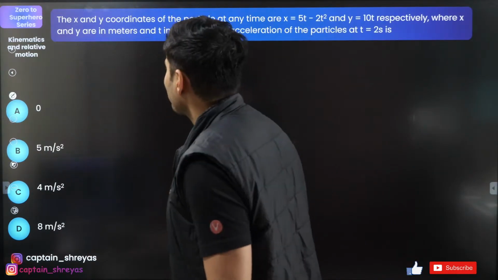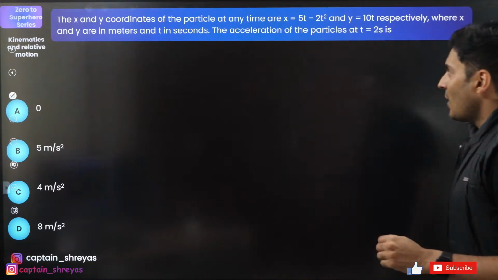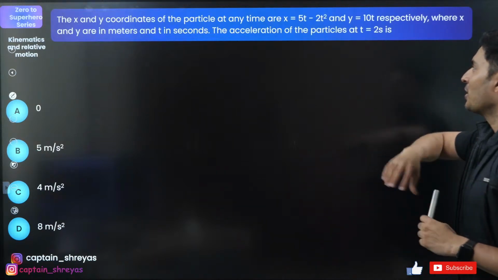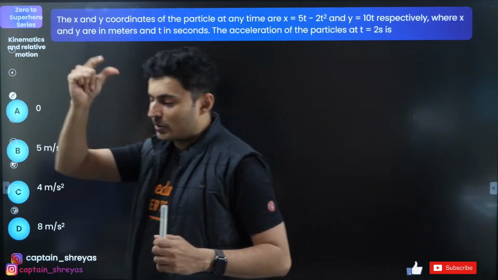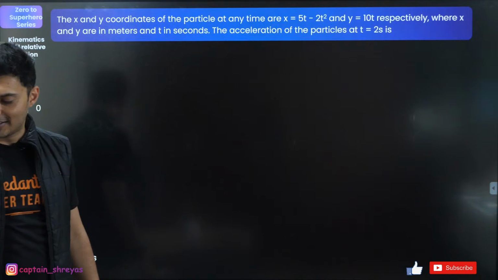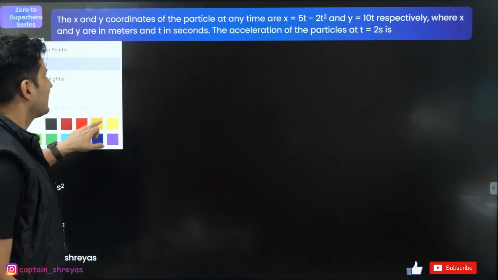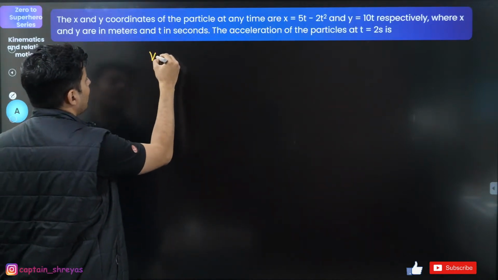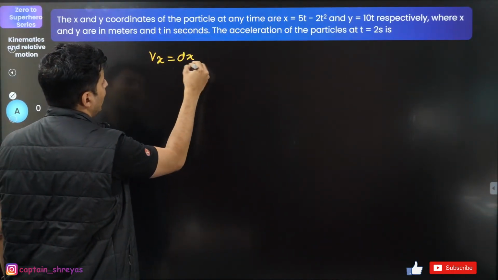All right, great. The x and y coordinates of the particle are given as this and this. Again, a derivative based question. The acceleration of the particle at 2 seconds is how much? That's the question, guys. Come on, let's see how many of you can do this. X separate, y separate. So obviously everything will be separate. Vx will be dx by dt.